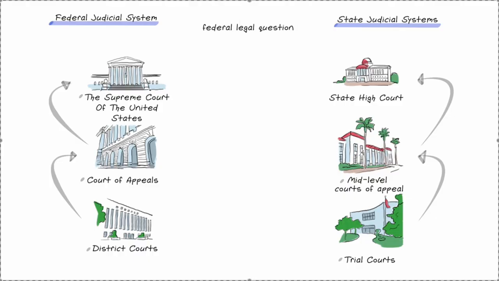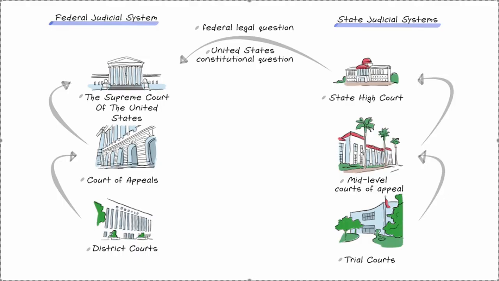There are some circumstances in which the U.S. Supreme Court can hear a case beginning in the state court system. For example, sometimes cases involve both state and federal legal questions. Those cases can begin in either of the federal or state court systems. If a case begins in the state court system, the U.S. Supreme Court could review the state court's interpretation of the federal question, or if a party contends that a state law violates the U.S. Constitution, the U.S. Supreme Court has the power to review the state Supreme Court's decision.